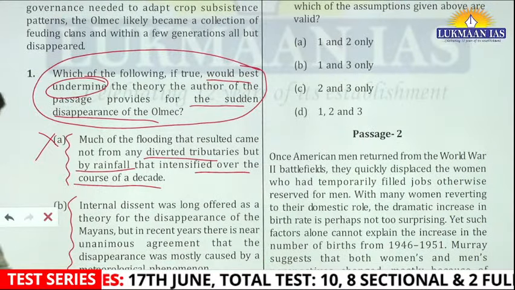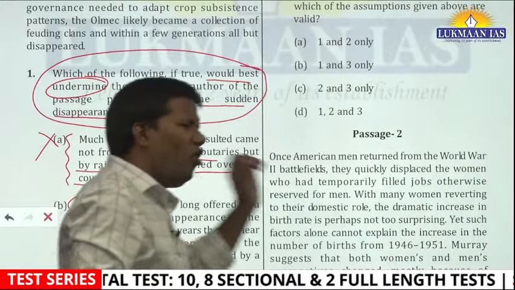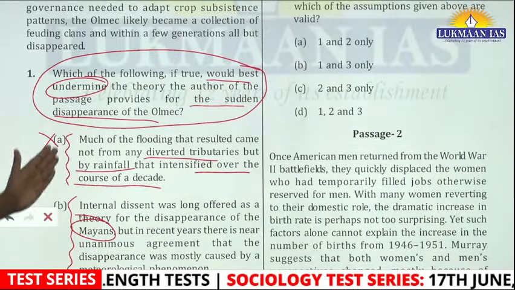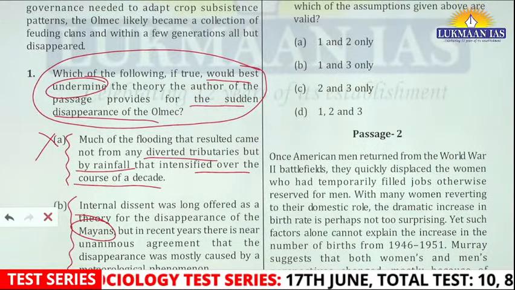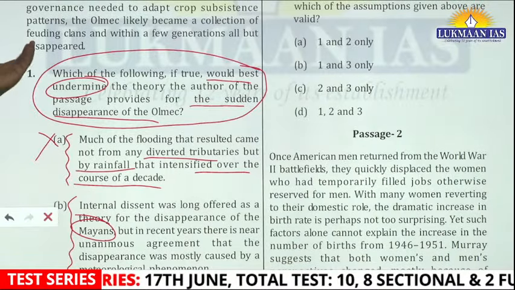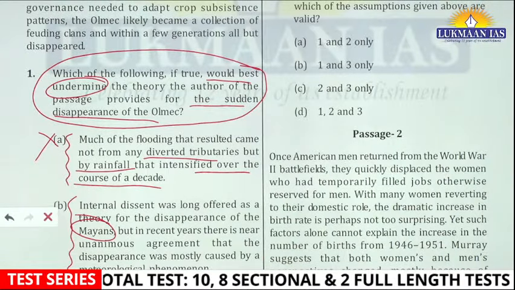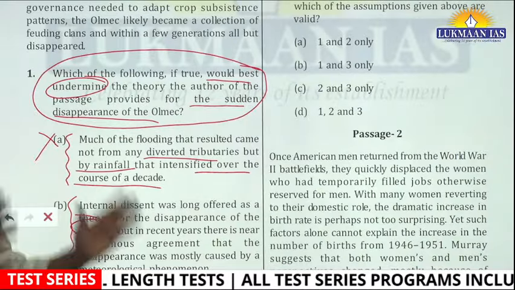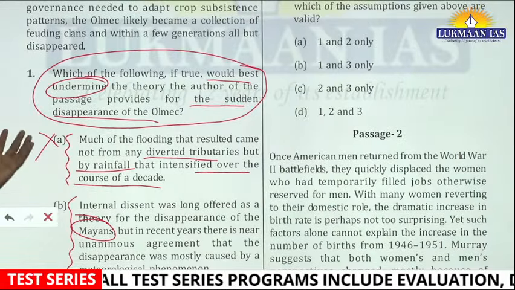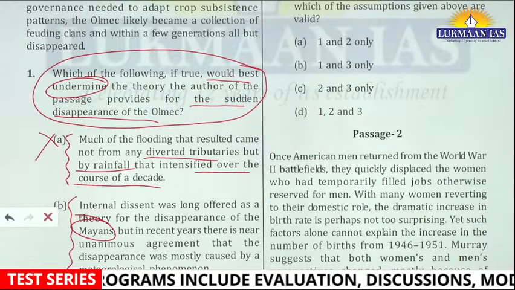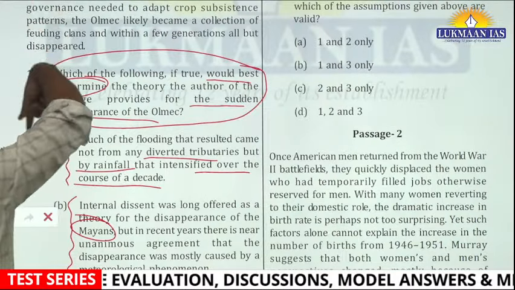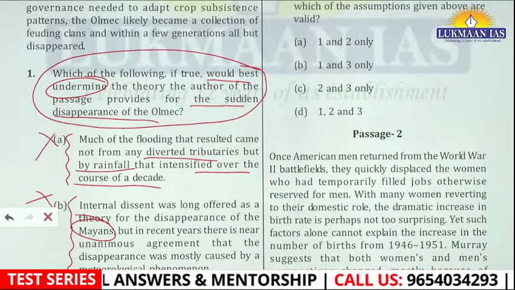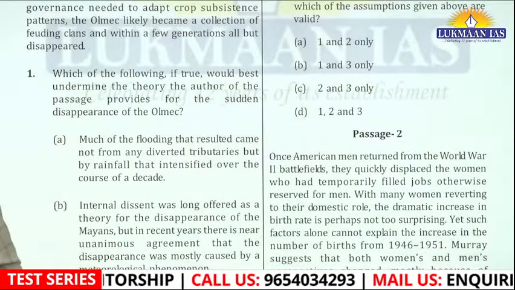See what is happening here. The keyword is Mayan, but they are talking about the Olmec civilization. And you cannot presume; you have to choose an option only on the basis of the message that the author has conveyed. The author has talked about only the Olmec civilization. He has nowhere discussed that what happened in the Olmec civilization should also happen in the Mayan. That logic is correct, no doubt, but we have to answer this question on the basis of this paragraph. So be cautious of such things. Now let's see the other options.